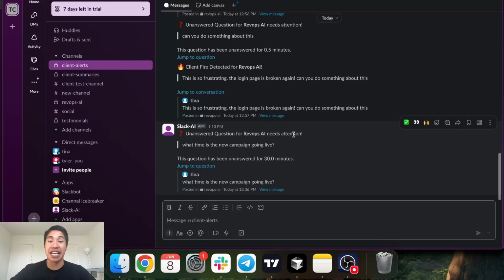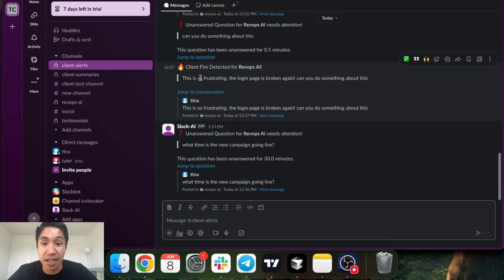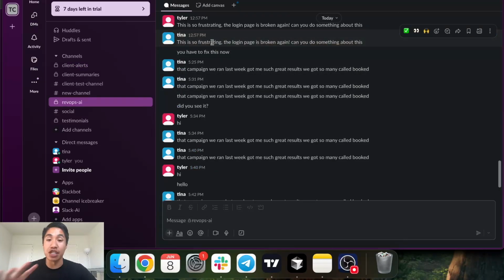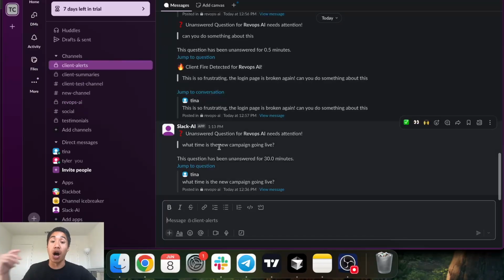And just to show you the outcome of how it works: whenever a client says something really urgent, like "this is frustrating, the login page is broken again, can you guys do something about this?" we automatically get noted in the client alerts channel and can jump straight to the conversation and address the complaint immediately, okay? Similarly, we also detect when questions go unanswered.